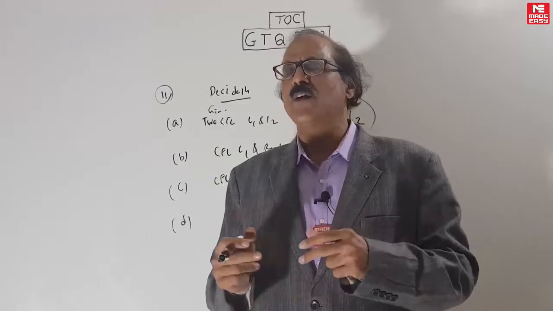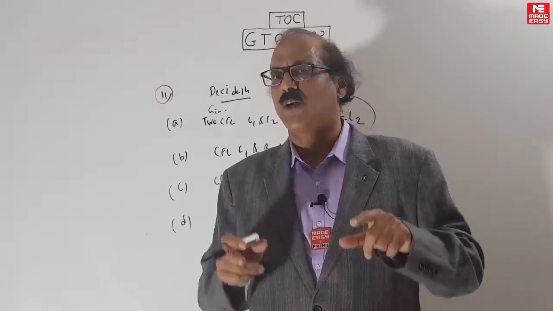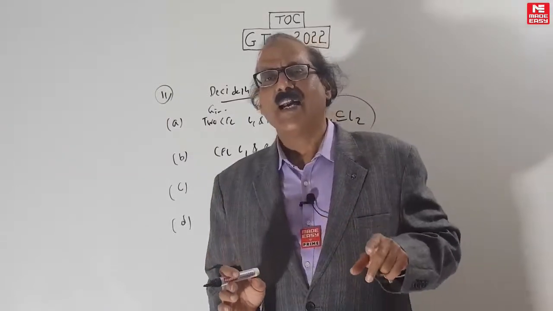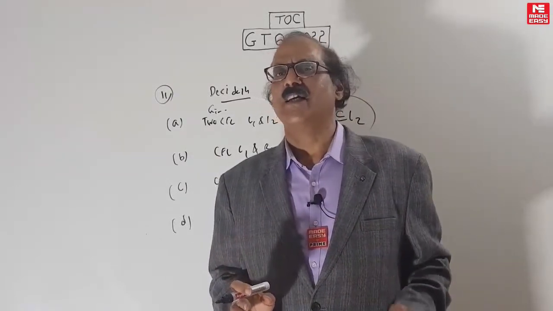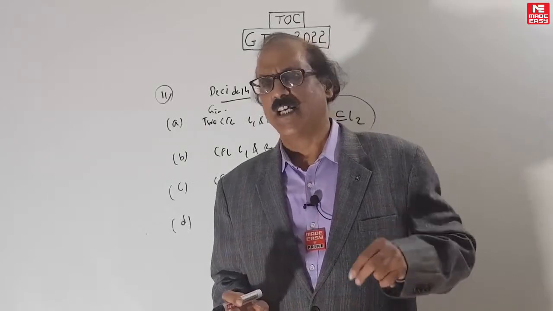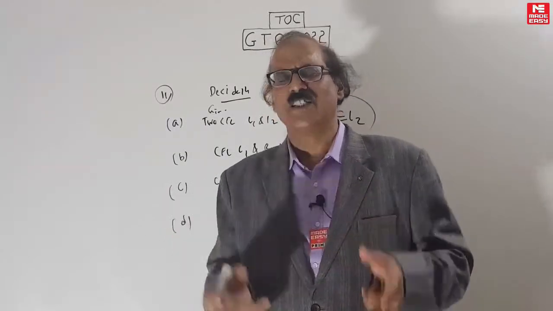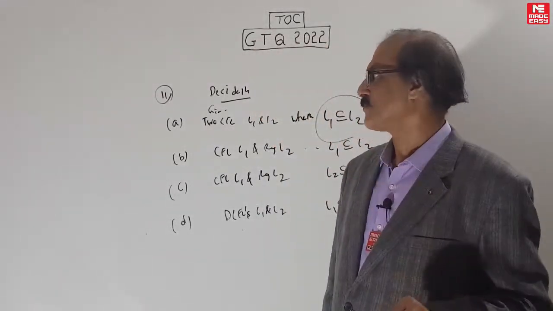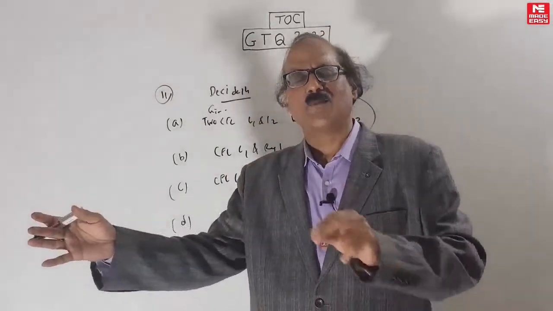Remember, there are two differences between regular decidability and DCFL decidability. What are the two differences? One is subset. Subset problem is decidable for regular, not decidable for DCFL. And intersection, that is, whether the intersection is empty, the disjointedness problem. Decidable for regular, not decidable for DCFL. Otherwise, DCFL decidability is the same as regular decidability. Remember that. It means starting from DCFL, subset problem is not decidable.